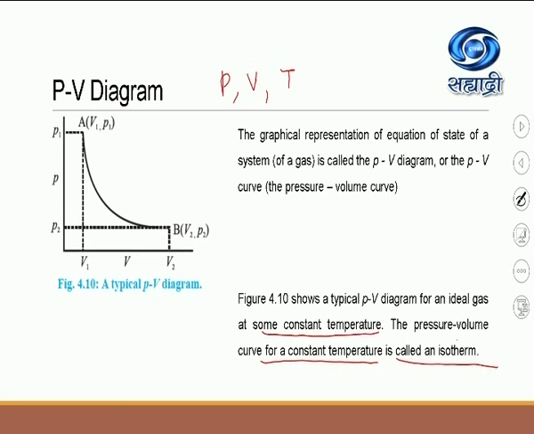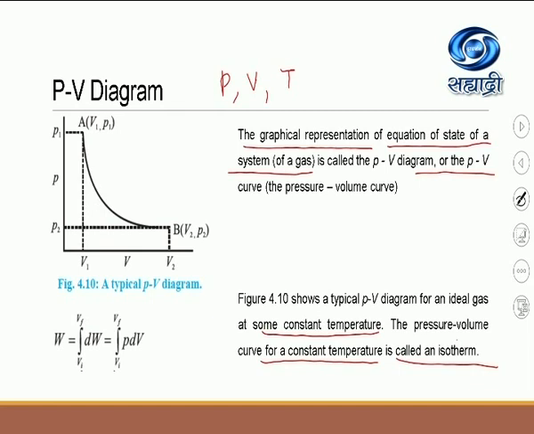Okay, so now what is this PV diagram? It indicates the graphical representation of the equation of state of a system, that is the gas, and therefore this PV diagram is also called a PV curve. It tells you the behavior of the thermodynamic system. Now I will explain to you about the PV diagram.